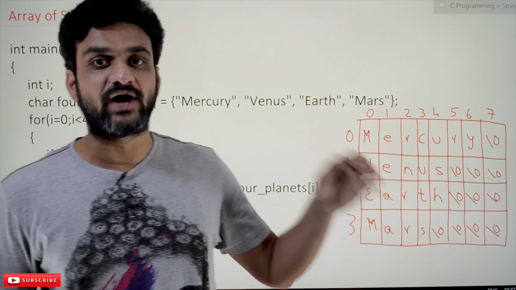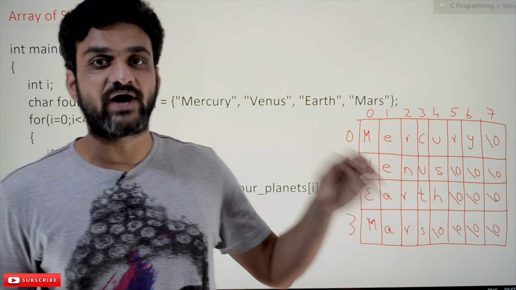If the strings are not initialized within the declaration part, or if we are providing access to the user to provide the strings, then we have to provide the number of rows. If the initialization is there within the declaration, then the compiler will automatically consider the number of rows and, based upon that, create the array of strings.